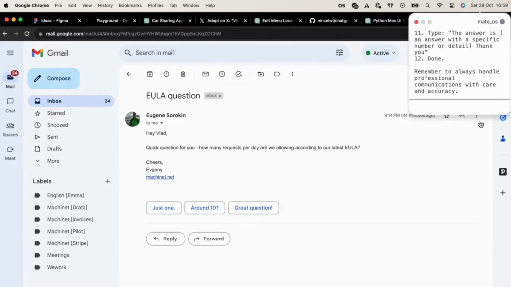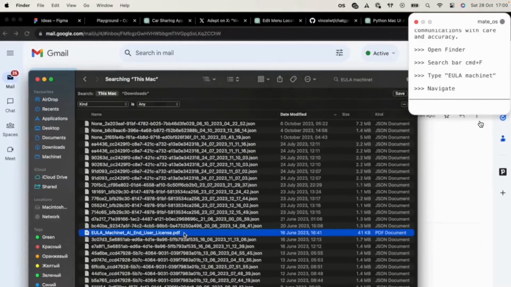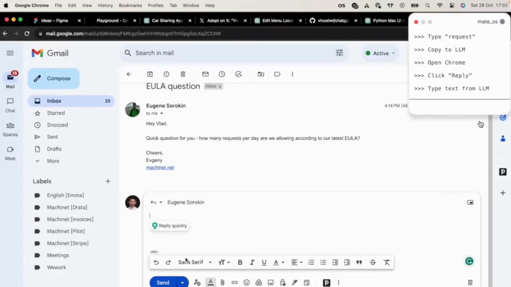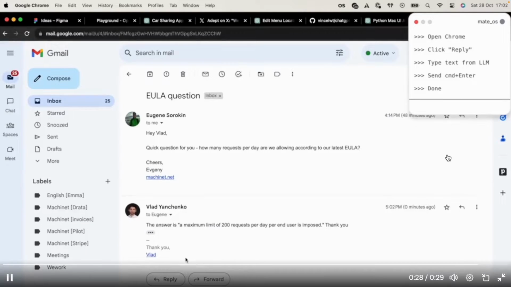And what's going to happen is the Vision API is going to go off, take screenshots of his computer and control it, find the answer, and then respond in an email just like he asked. I thought this was an amazing example of how powerful this technology was.